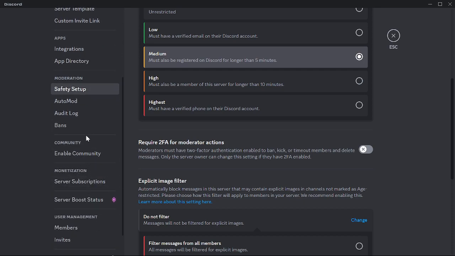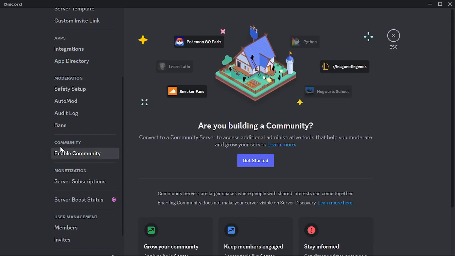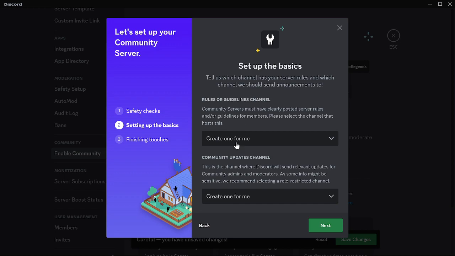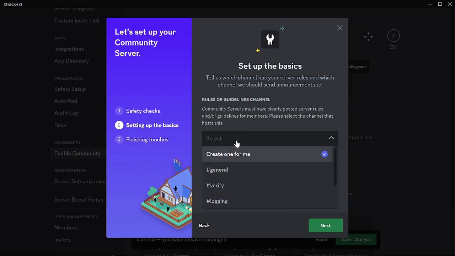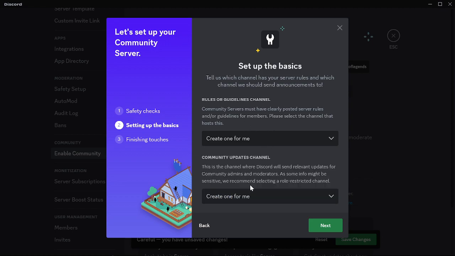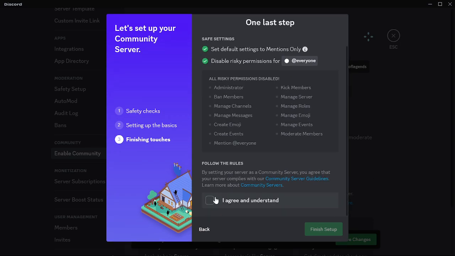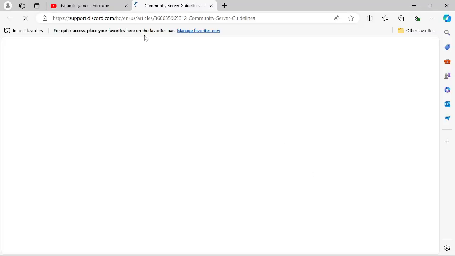What we want to do is go to the community and press enable community, press this, press next. This will be your rules. I have no rules, so I'm just going to create one. Then next, you want these to be on and agree, but you want to check this first.